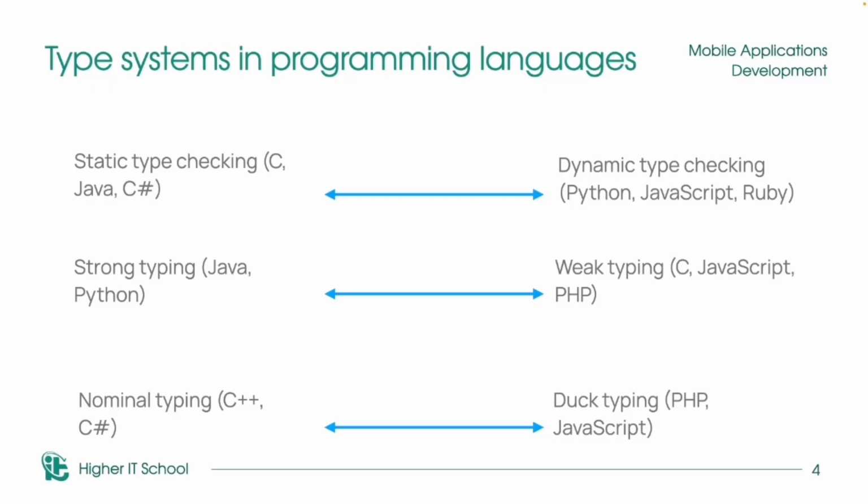It means, for example, in JavaScript, we can create a variable with type int, integer, and change it to type string. In C, Java, or C Sharp, we can't do it.